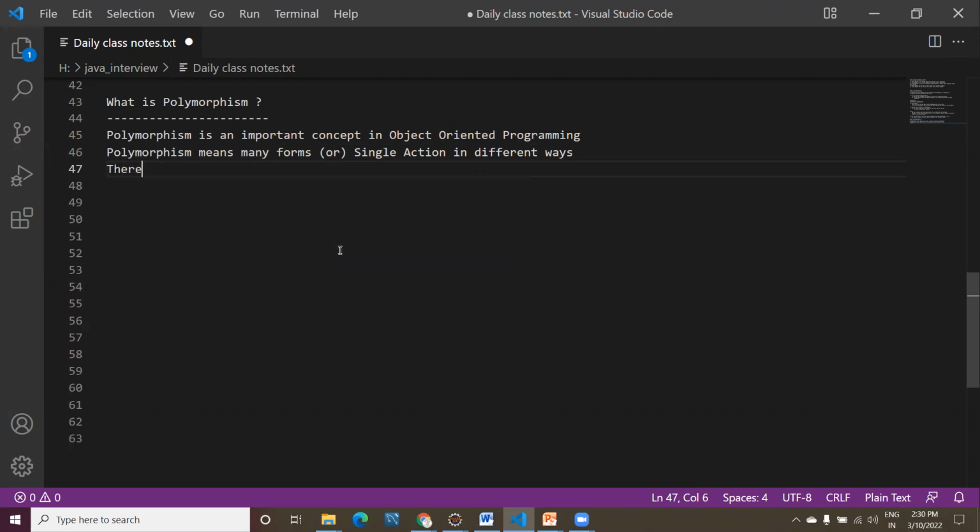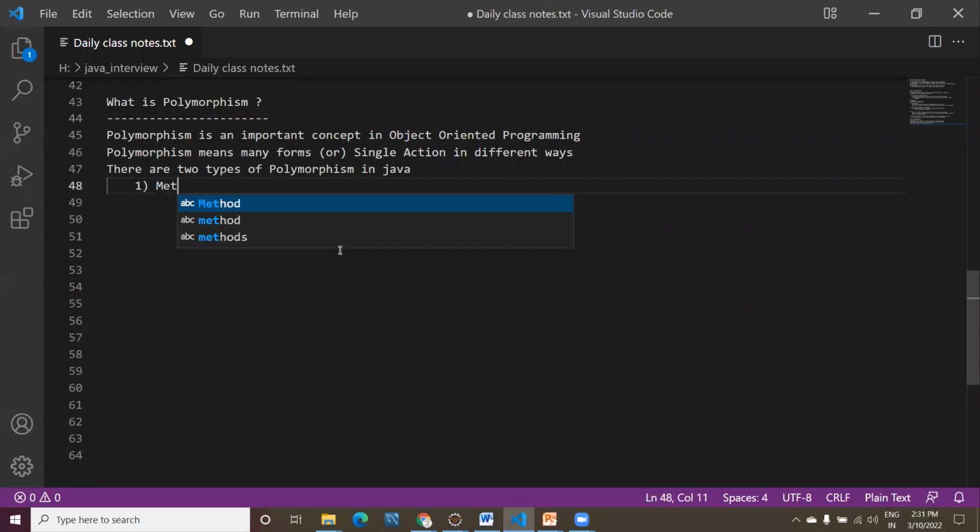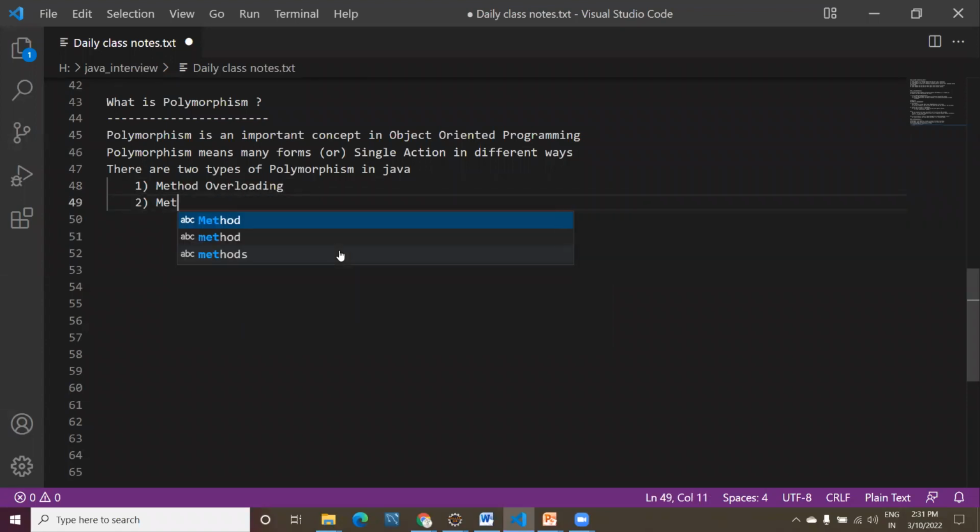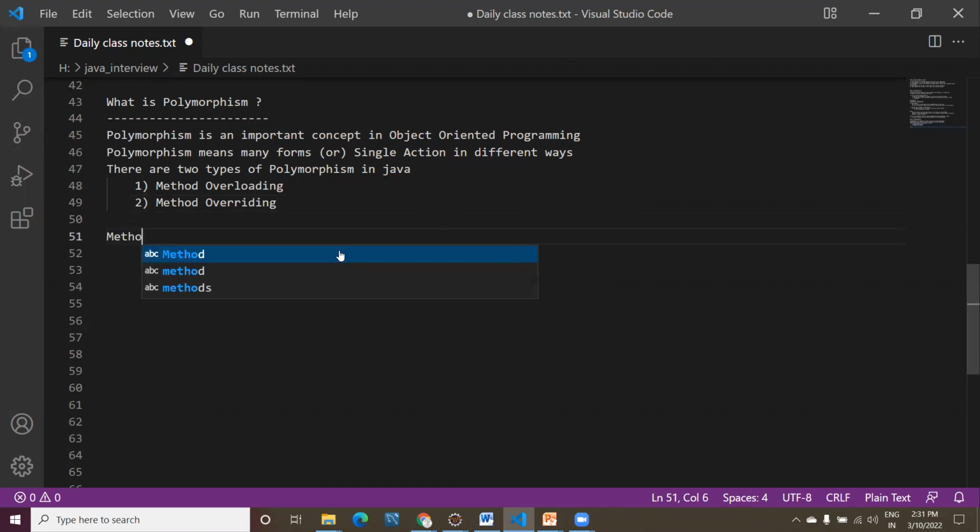Okay, now in Java there are two types of polymorphism. What are the two ways we have? The first one is method overloading, and the other one is method overriding. Okay, we have other names also for method overloading. Now in this session I will discuss what method overloading is.